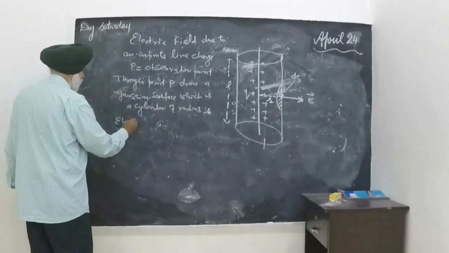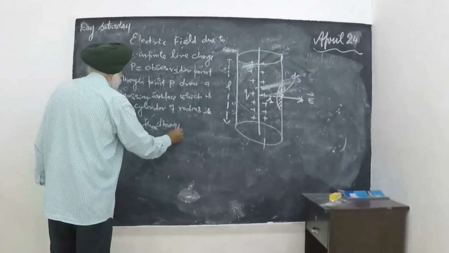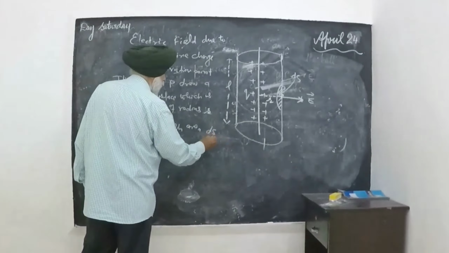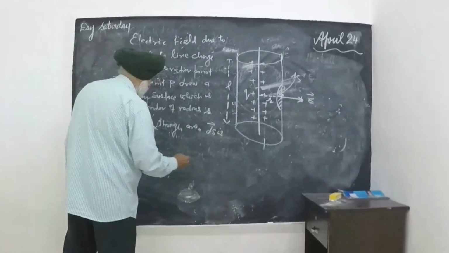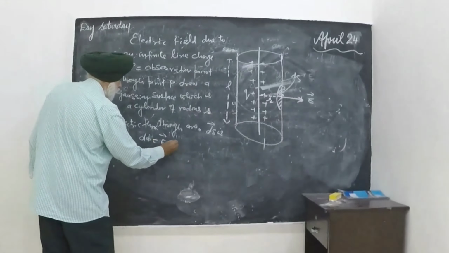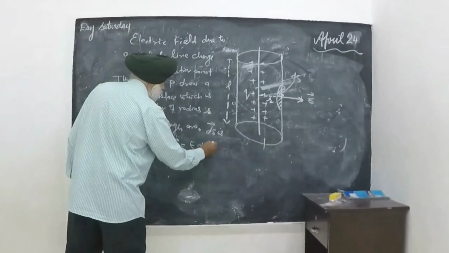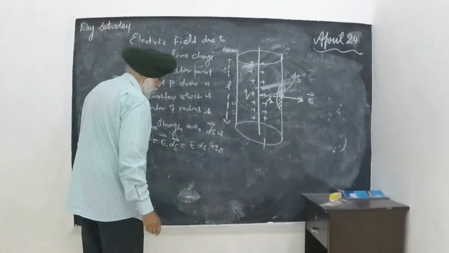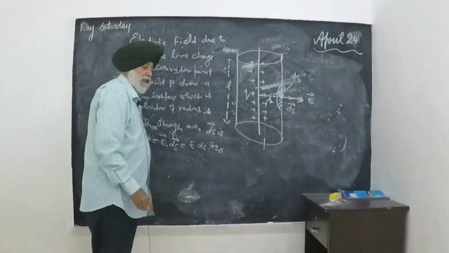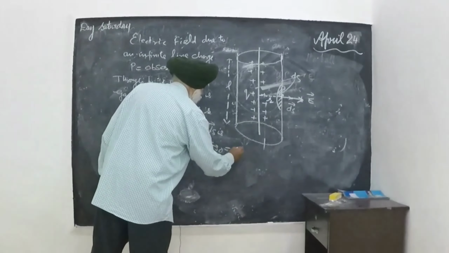Electric flux through the elementary area ds is d phi is equal to E dot ds. It is E ds cos 0, because E and ds are in the same direction, the angle between them is 0, so it is equal to E ds.